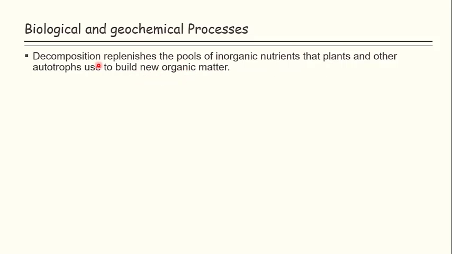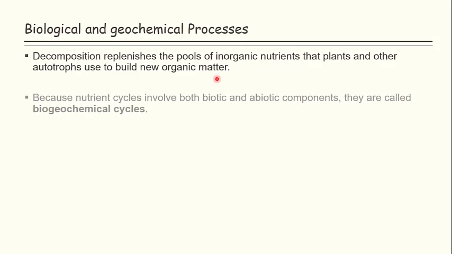So what happens after decomposition? When decomposition occurs, mostly by bacteria and fungi, they replenish the pool of inorganic nutrients that plants and other autotrophs use. The mineral content which results from decomposition is again used by living organisms, by the plants, and by using those inorganic nutrients they make new organic matter, and now those nutrients will be part of a plant or other organism.